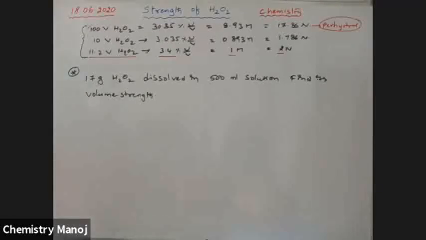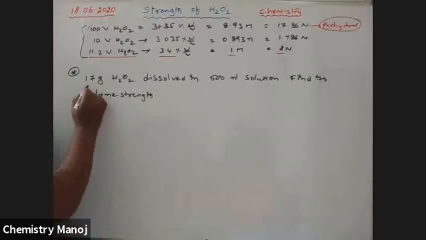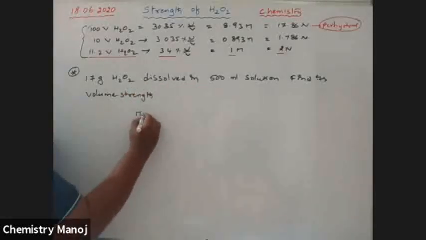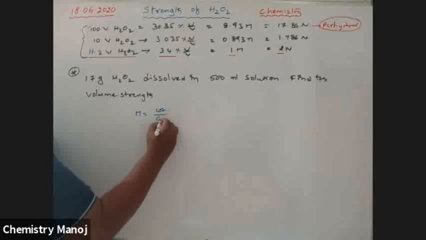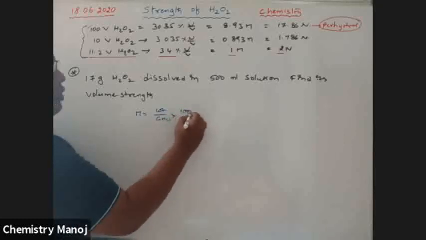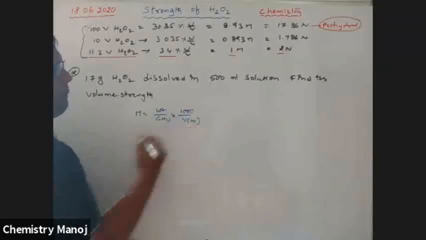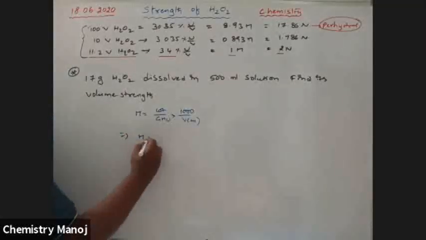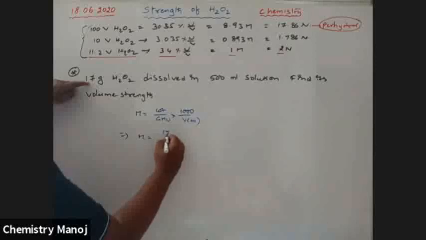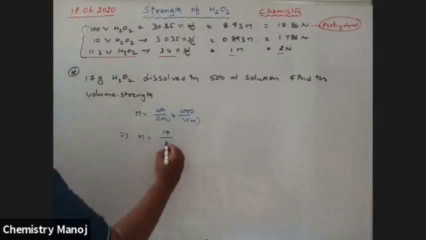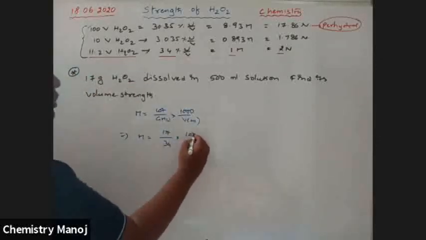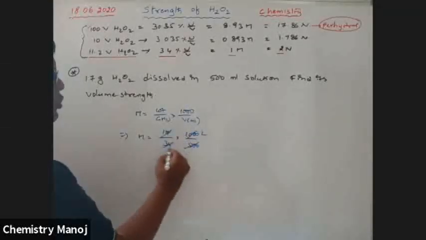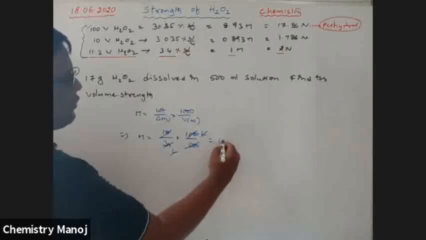So first of all, I am trying to calculate molarity. This is the weight of H2O2 present in 100 ml solution. Molarity is equal to weight by gram molecular weight into 1000 by V in ml. That implies molarity M is equal to weight 17 grams, molecular weight of H2O2 that is 34, into 1000 by volume 500 ml. So it is 2 times 2 gets cancelled, that is a 1 M solution.